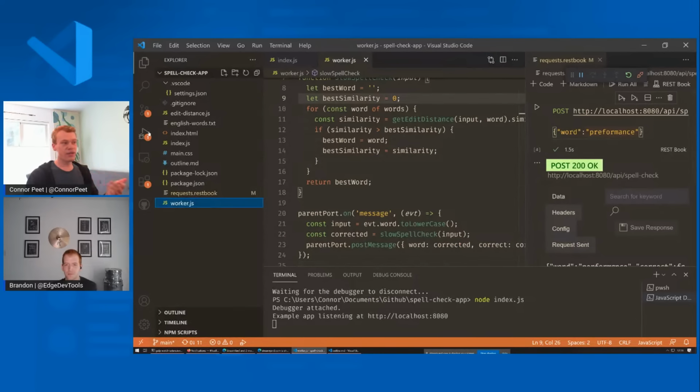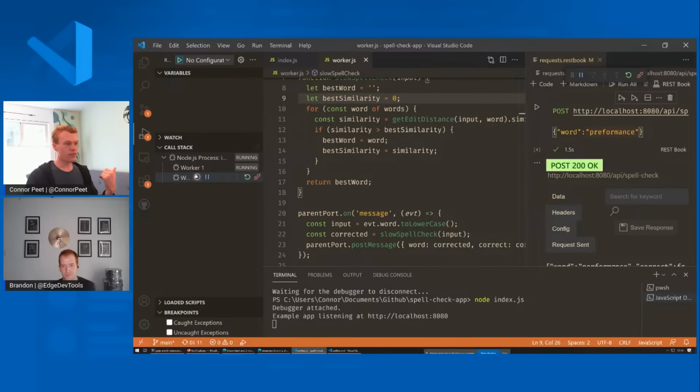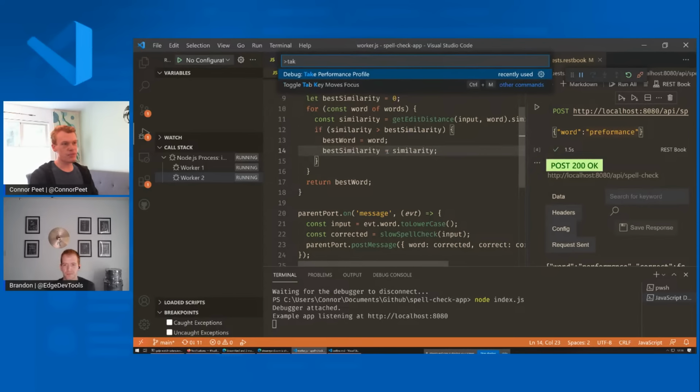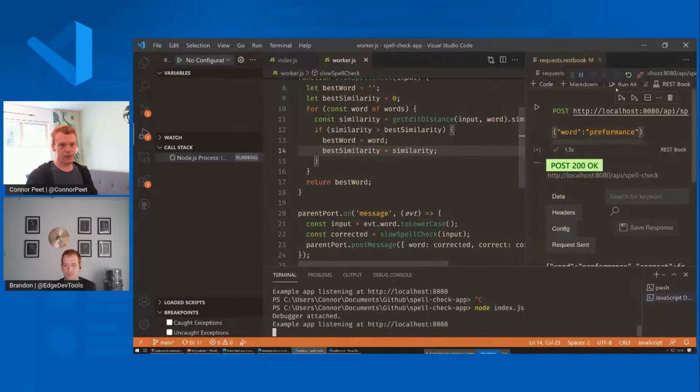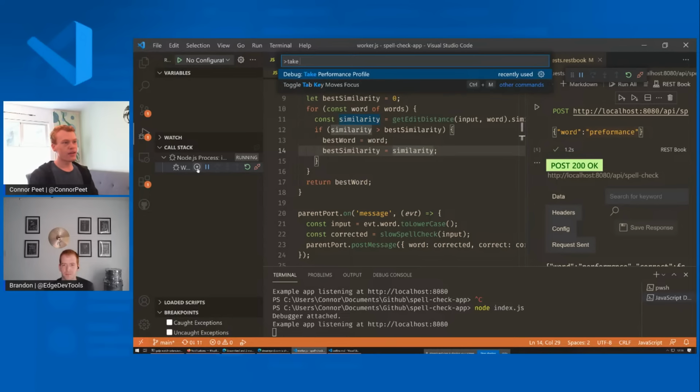Again, there's a few ways to do that. You can hit the record button here to take a profile, or you can use the take performance profile command right there. I'm going to restart this program so that I have a single worker. If I make a request, now we have one worker. Now I can go ahead and take a performance profile. I use the command here.